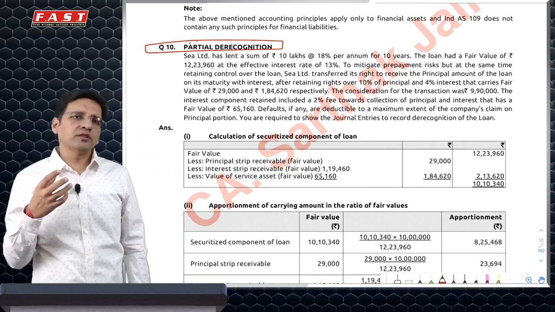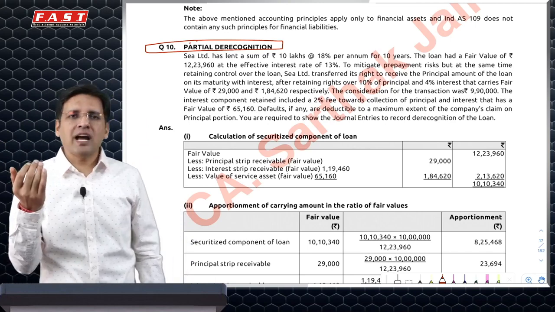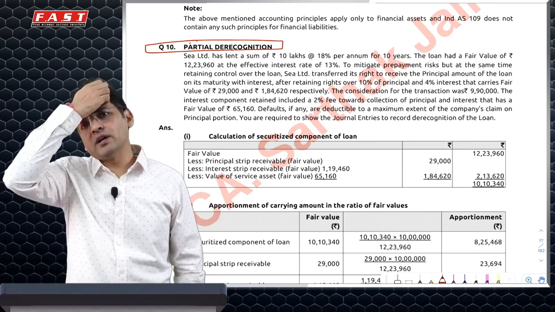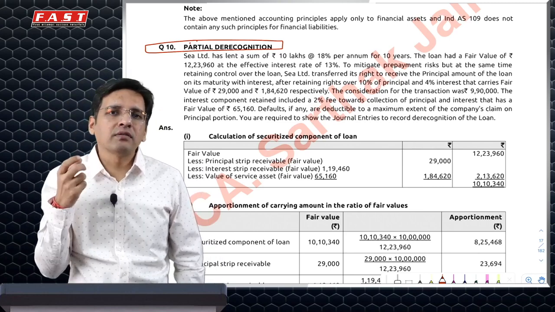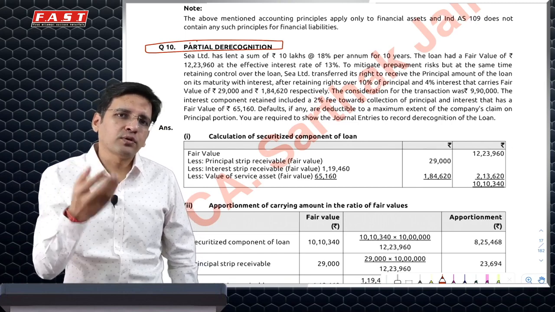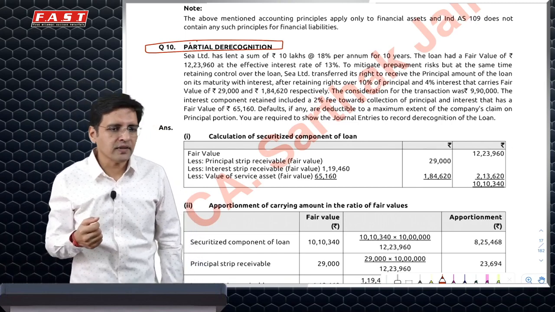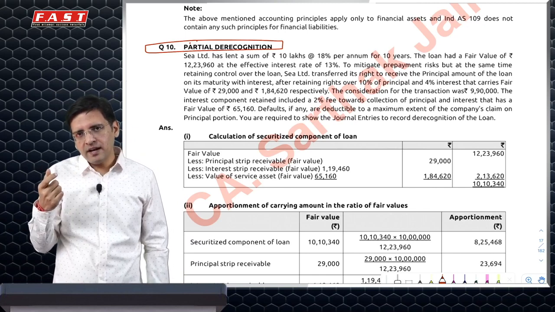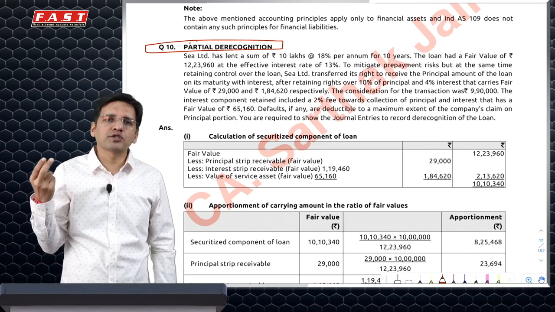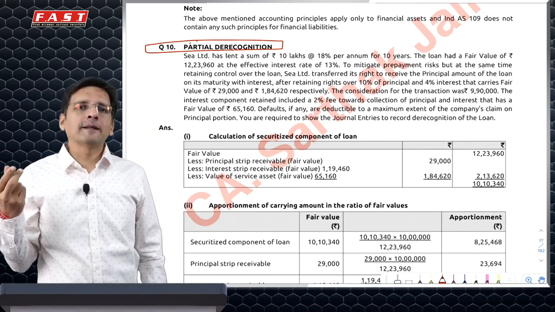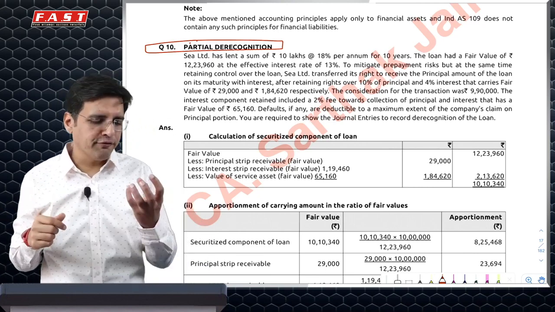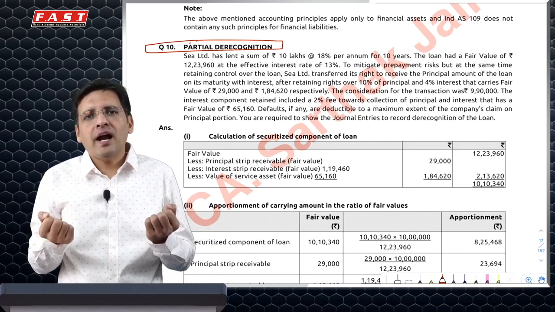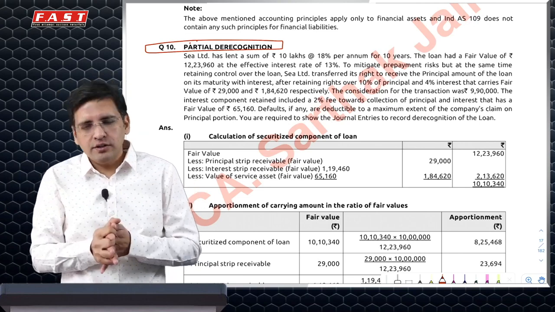Whatever money I've got, should I recognize that as cash or bank debit to asset? No, because there could be a gain or loss element in it. How do I calculate that? I need to first calculate the cost, or the carrying amount, of the component which I have sold. Here partial derecognition applies because I have sold a specifically identified stream of cash flows completely. The standard says that you calculate the fair value of the amount which you've sold and the fair value of the portion which you have kept,